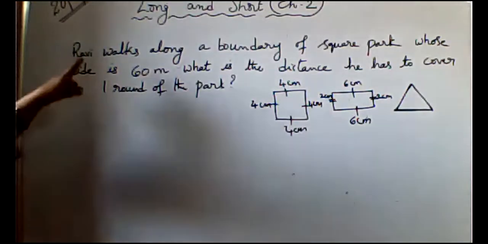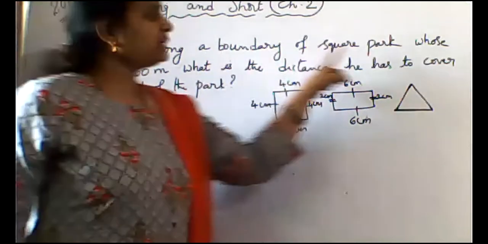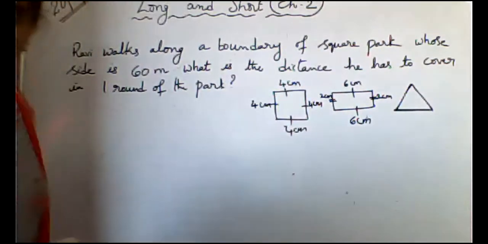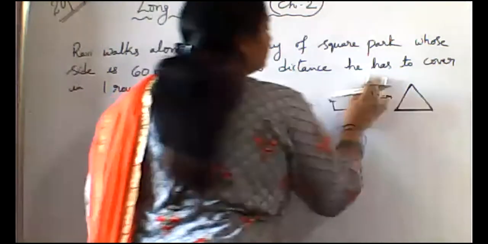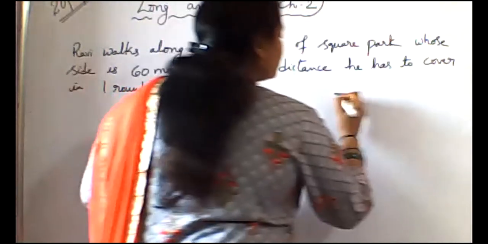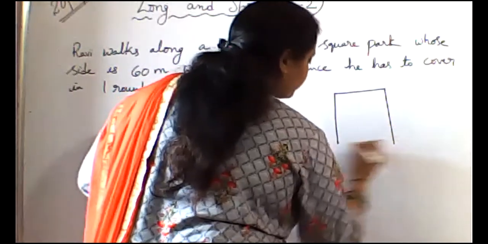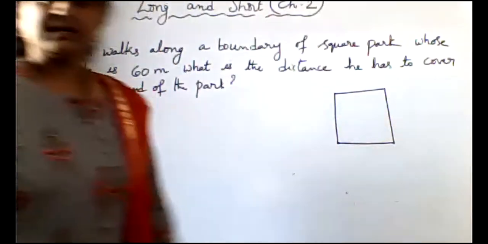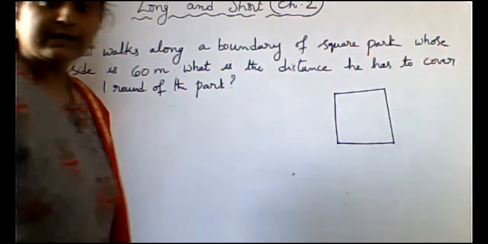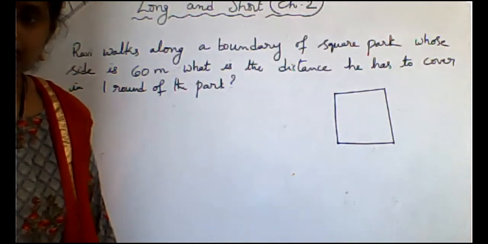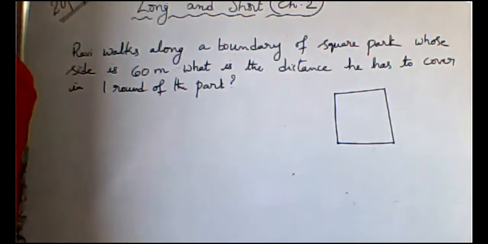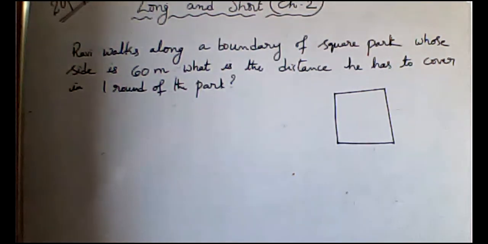Now here it is given, Ravi walks along a boundary of a square park. So what he is doing? He is going for a walk in a square park. So square park means what is the property there? What is the property in a square?